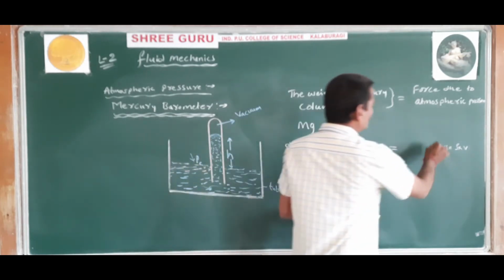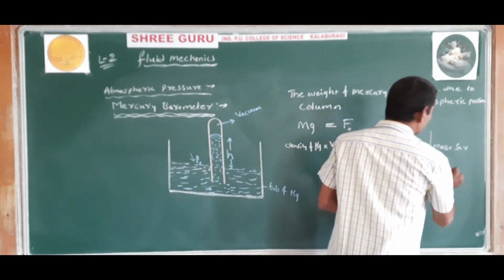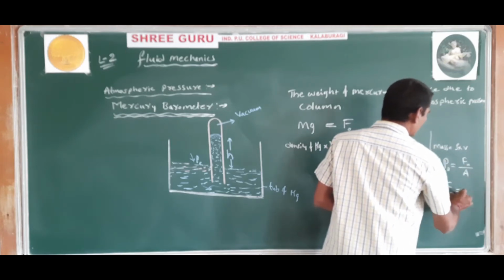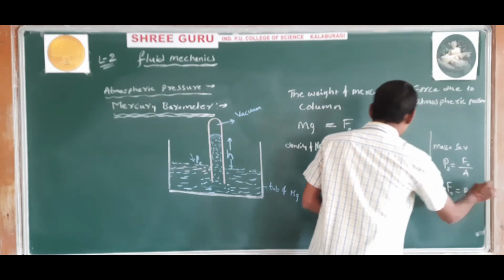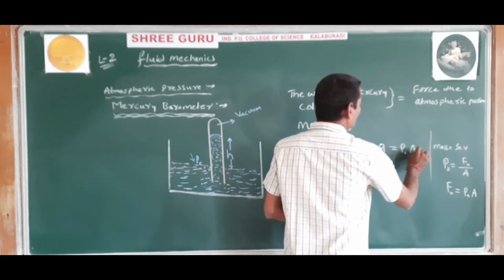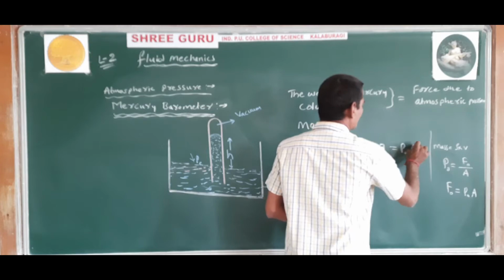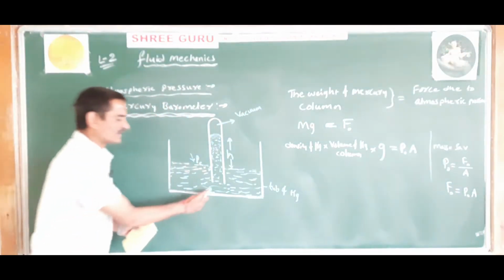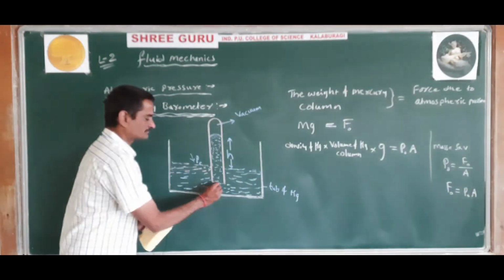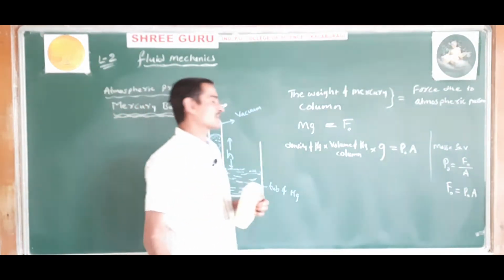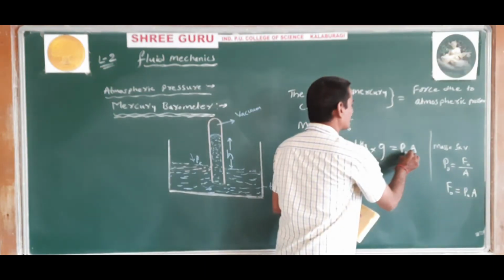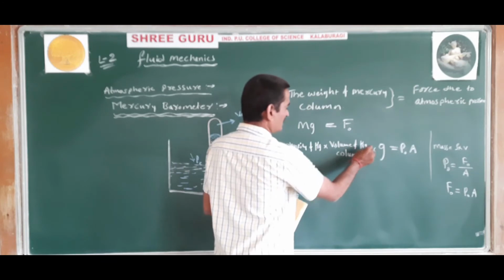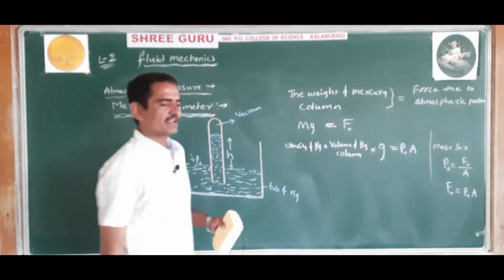And force due to atmospheric pressure, that is atmospheric pressure P naught, is equal to F naught divided by A. So F naught is equal to P naught into A, where P naught is atmospheric pressure and A is the cross sectional area of the glass tube, and g is acceleration due to gravity, and the volume of the mercury column, and the density of mercury.